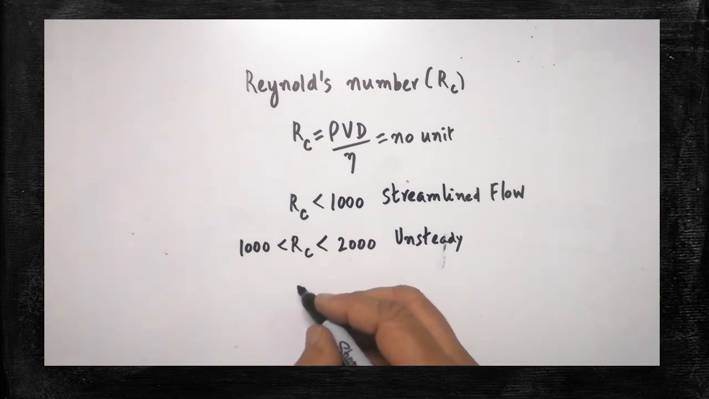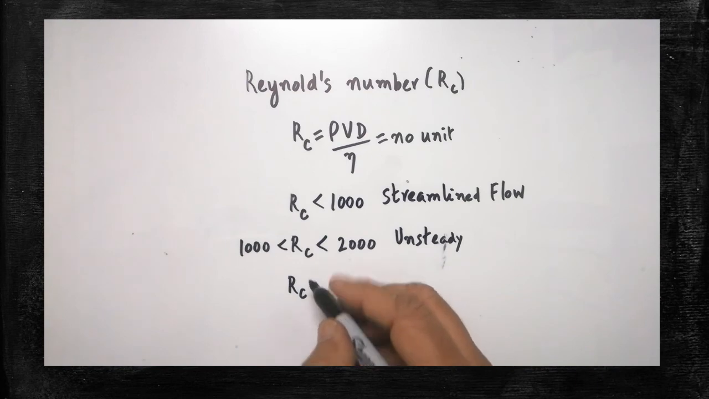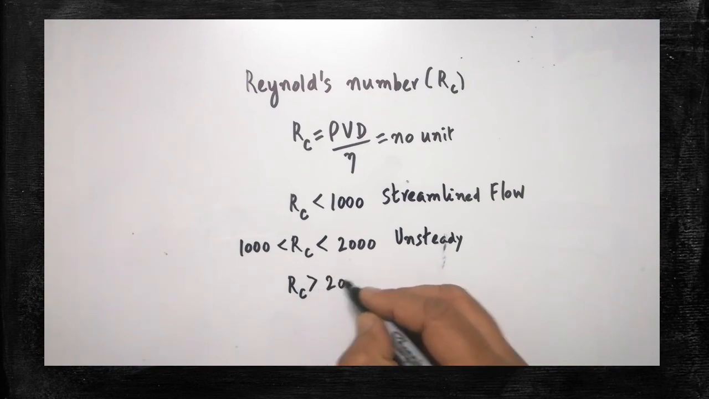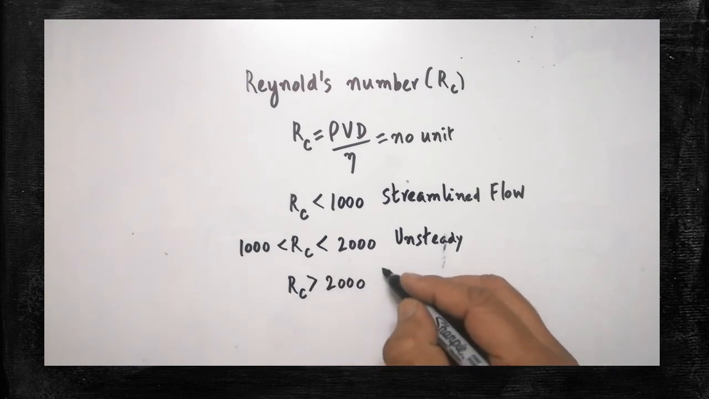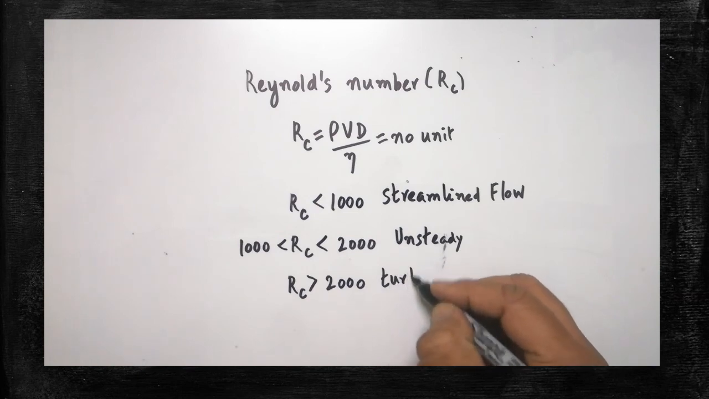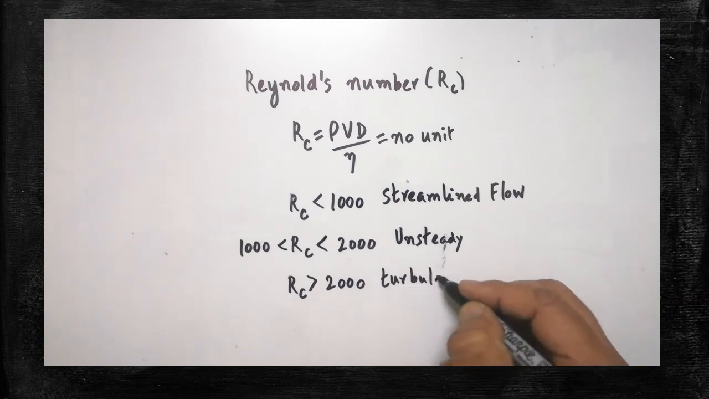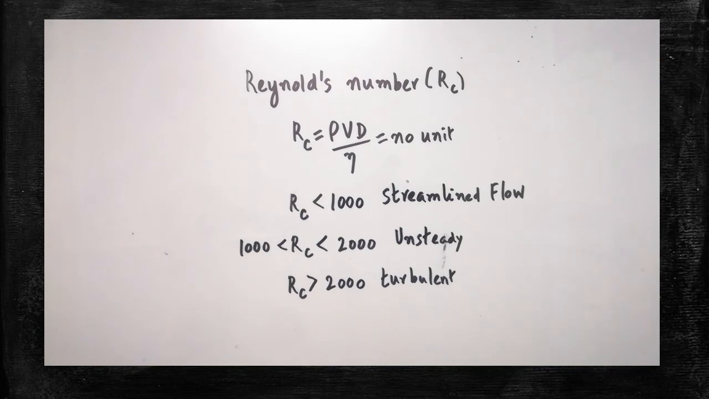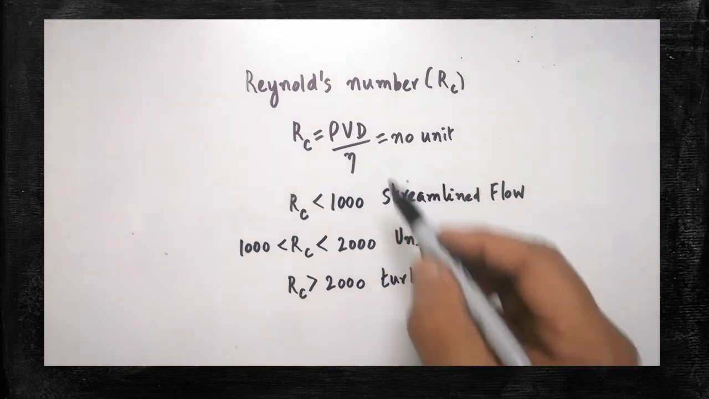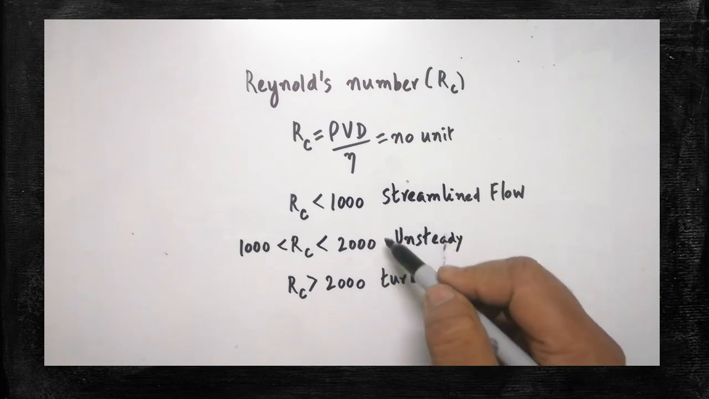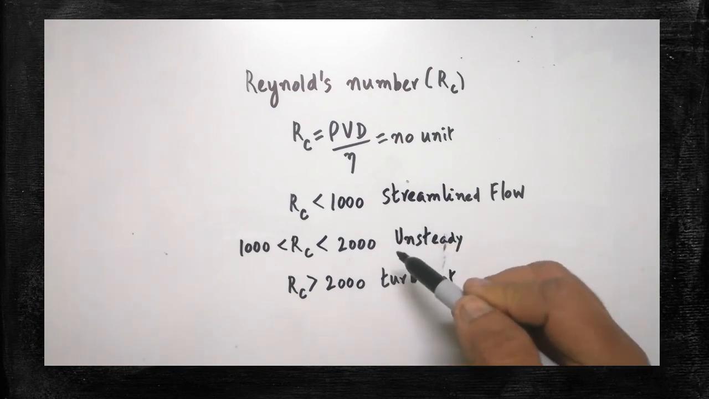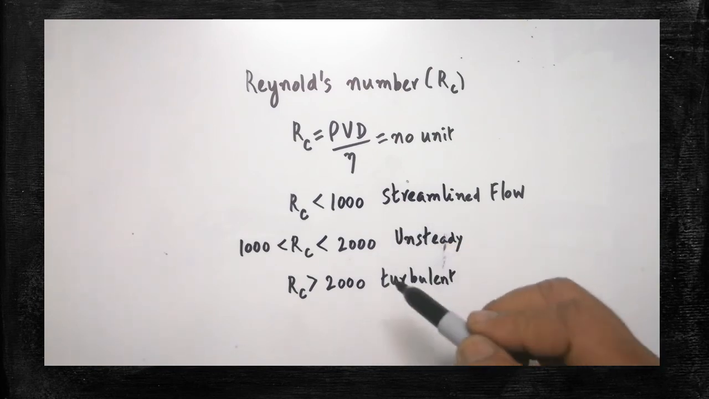And one more case is there. If the Re value is greater than 2000, such kind of flow is called turbulent motion. So to find out the nature of the flow, the Reynolds number is very useful. These are the criteria from which we are able to find out whether the flow is streamlined flow or turbulent flow. Understood?